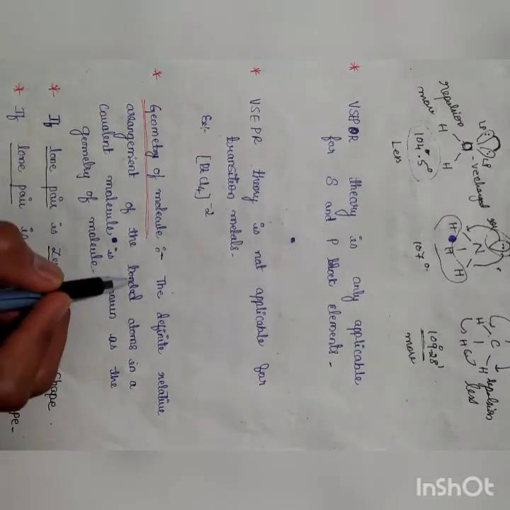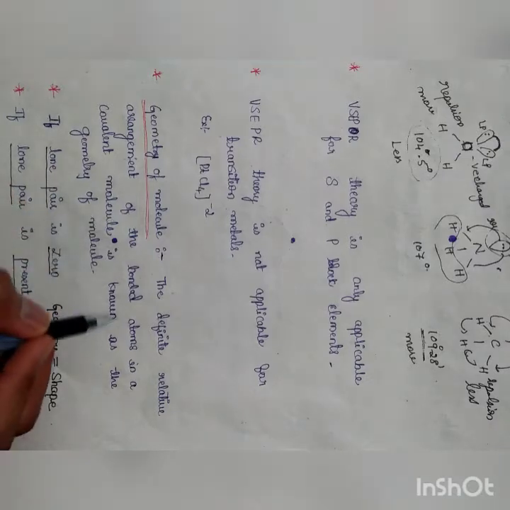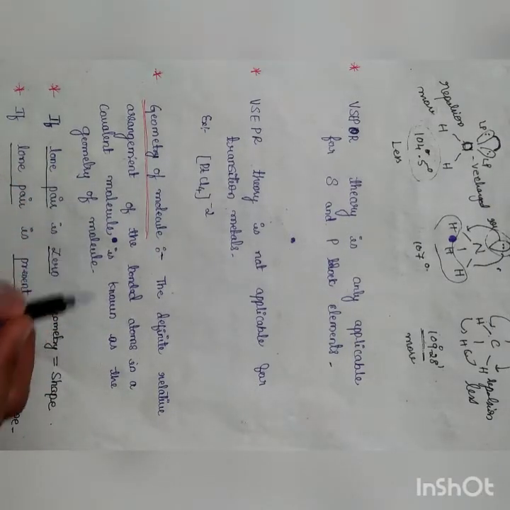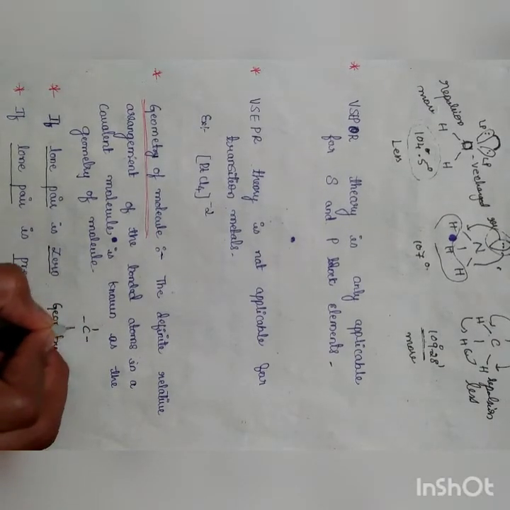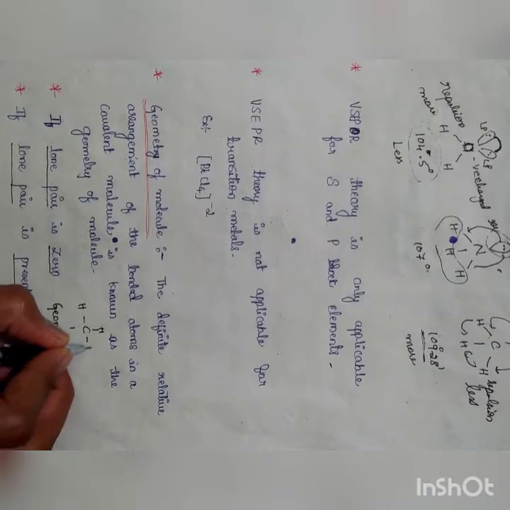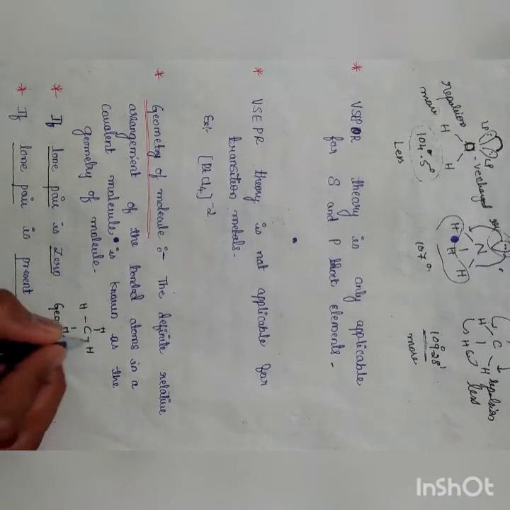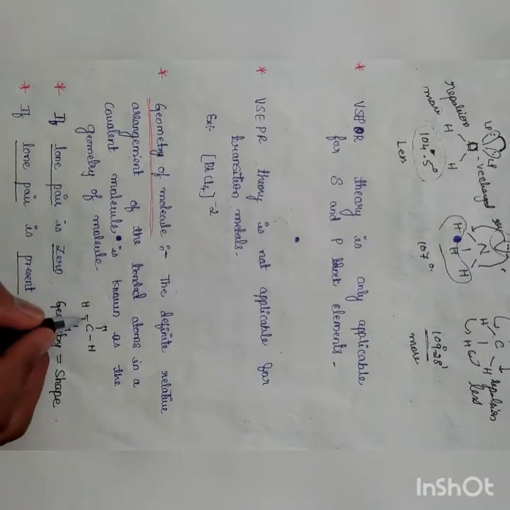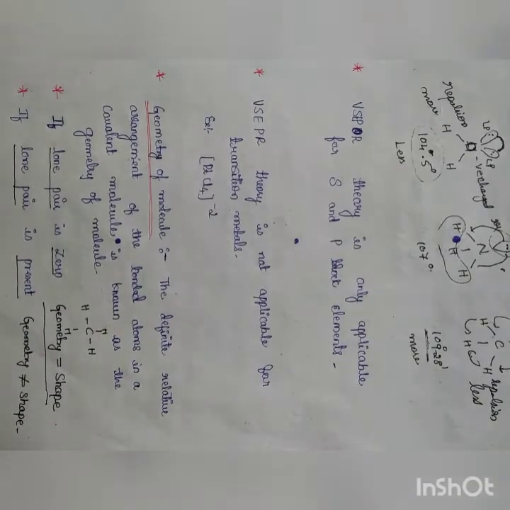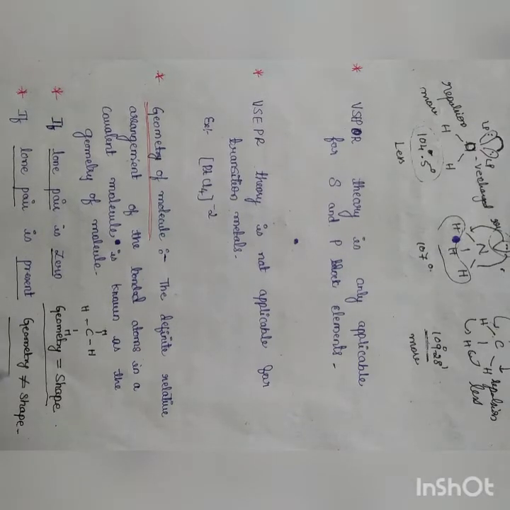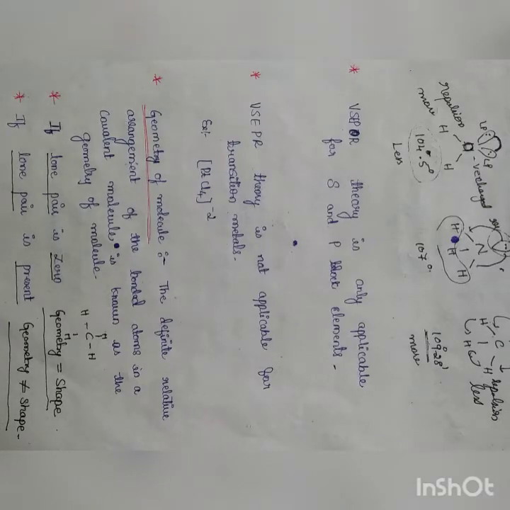Geometry of the molecule. The definite relative arrangement of bonded atoms in a covalent molecule is known as the geometry of the molecule. For example, take the methane molecule. This is very important: if the lone pair is 0, then the geometry is equal to the shape. If a lone pair is present, whether 1, 2, or whatever it may be, then the geometry does not equal the shape. Let us see some examples.